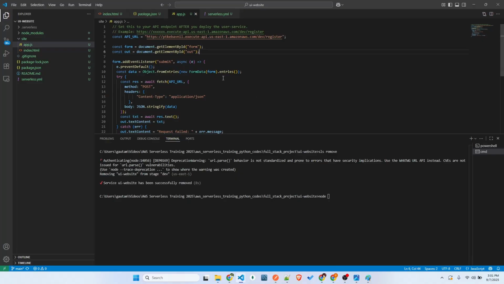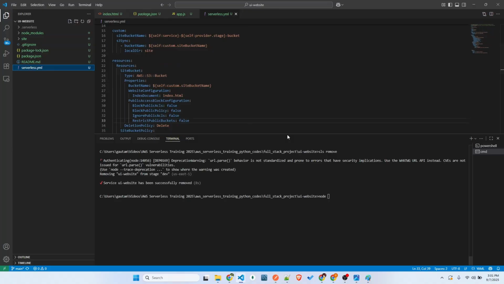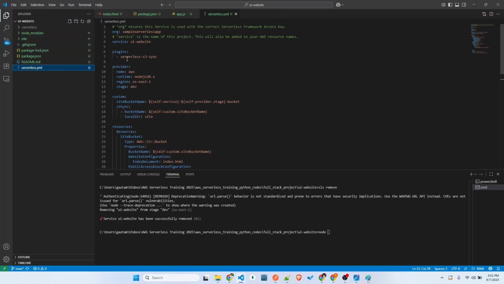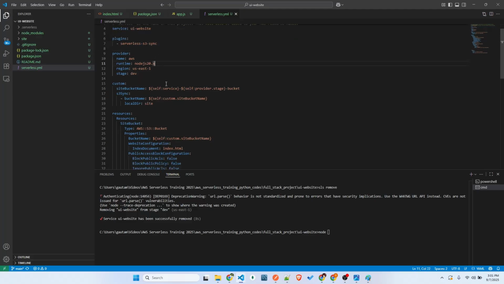This is also serverless. So what we'll do is take this site folder. You can go to the serverless file. You can come down and check here. This plugin is just to sync it. You can just ignore it. But the main thing is, like I said, I'll be showing Node also, right? Node language. So here you can see that the provider is AWS. The runtime is Node. This folder, this site, will be running in Node runtime, and this is the region, and the stage is dev, and the custom.